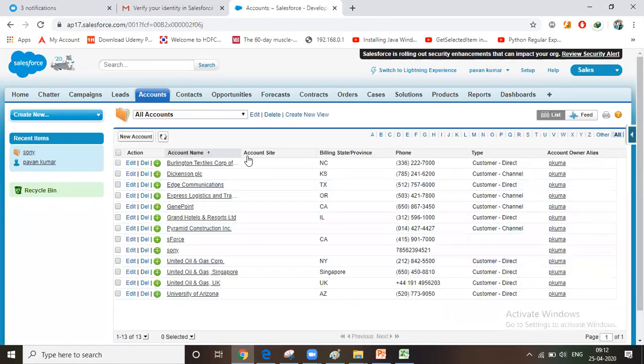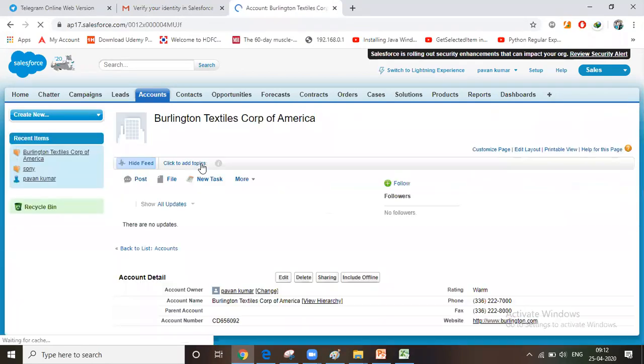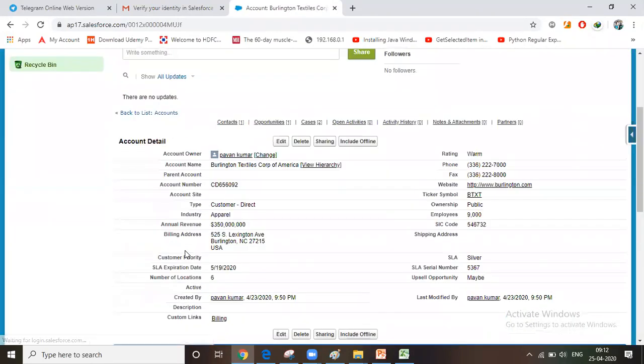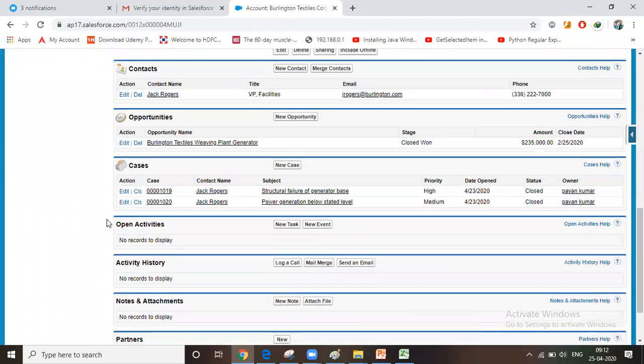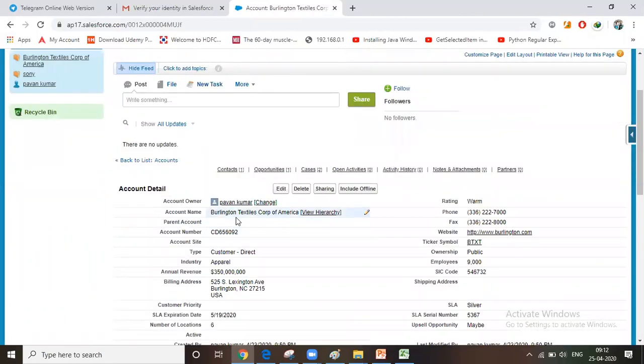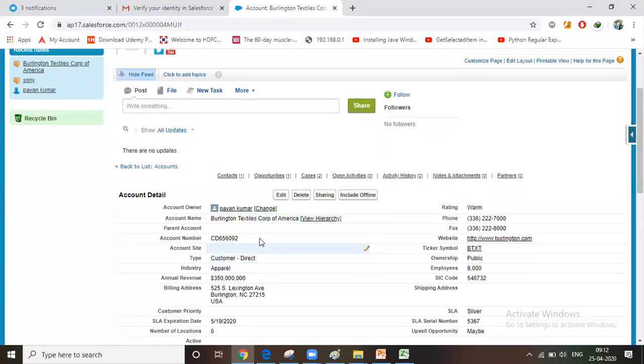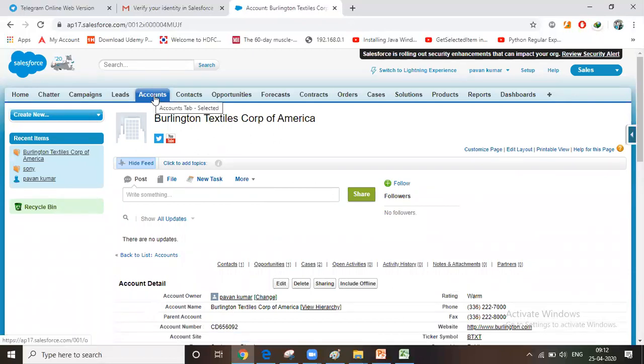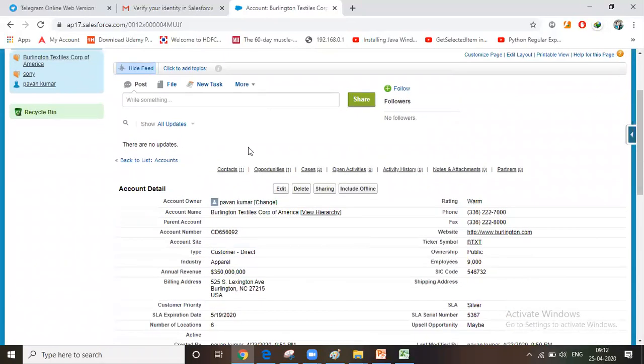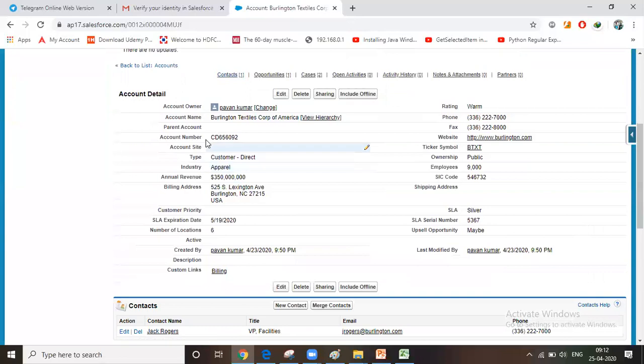we can see all the existing records in the accounts object. If you want to see any record information, just click on the account name. This will navigate to the account details. So these are all the account details of that particular account, Burlington Textiles, this company's details. As I discussed, accounts is nothing but an object. An object is nothing but a table. A table is a collection of columns. Columns are nothing but fields here.